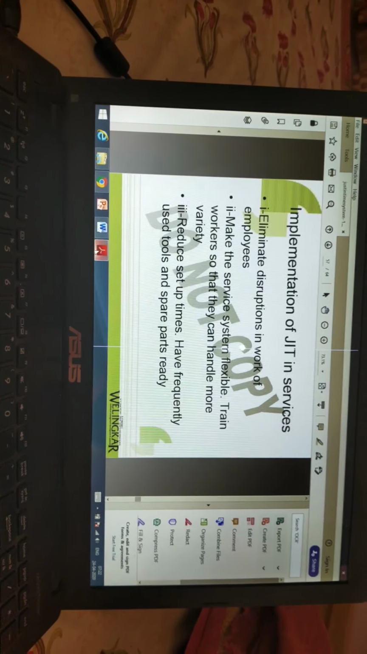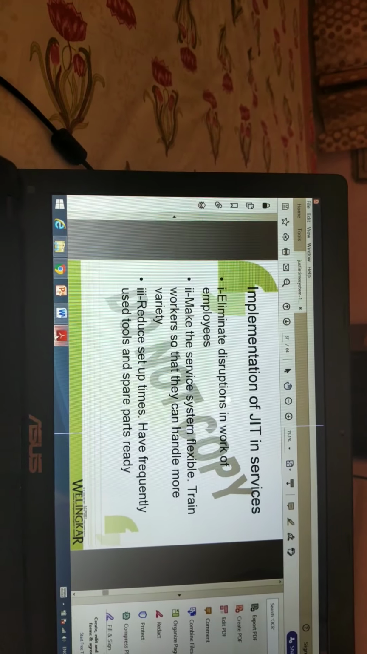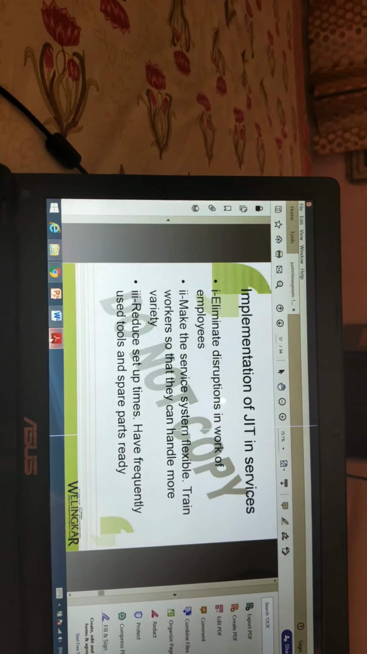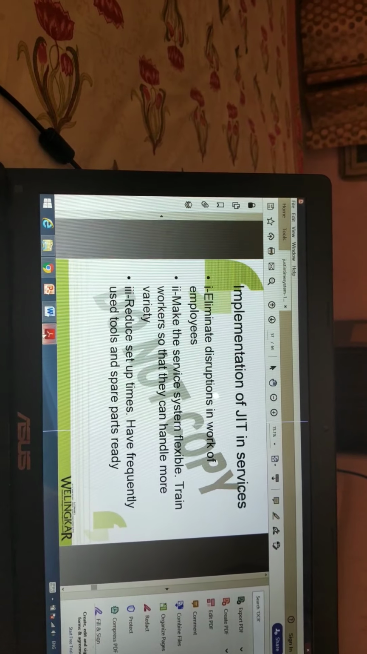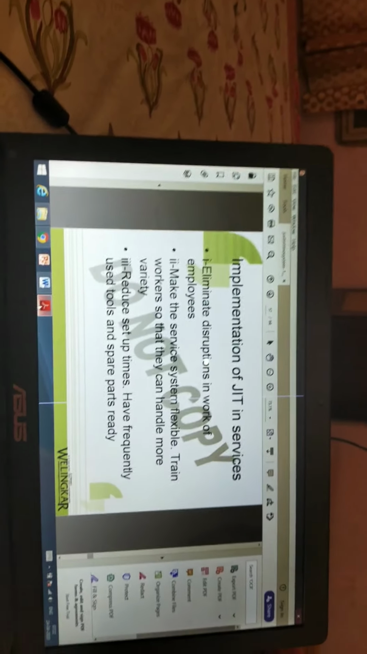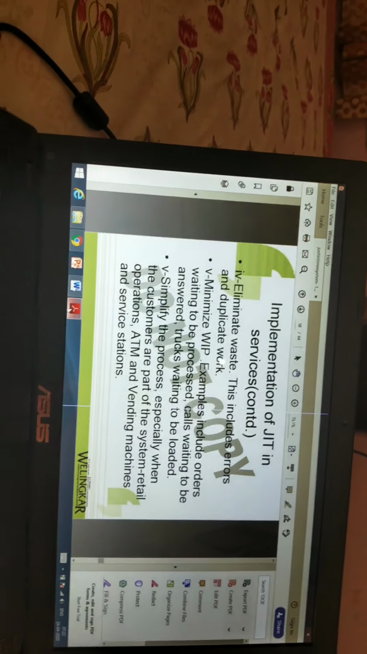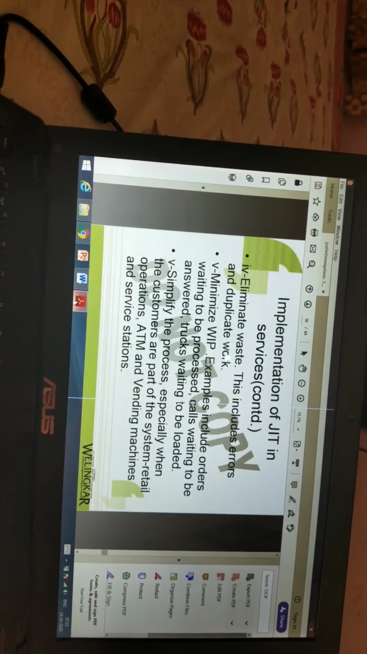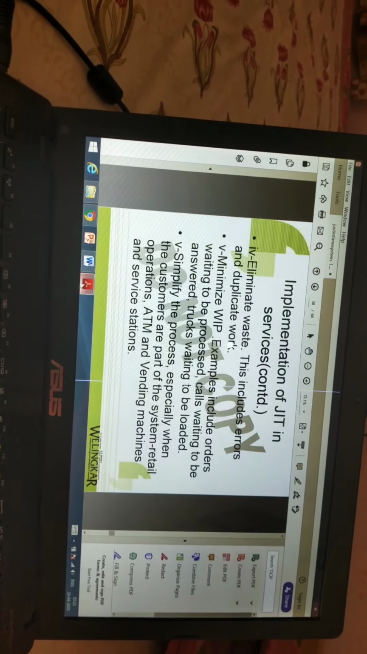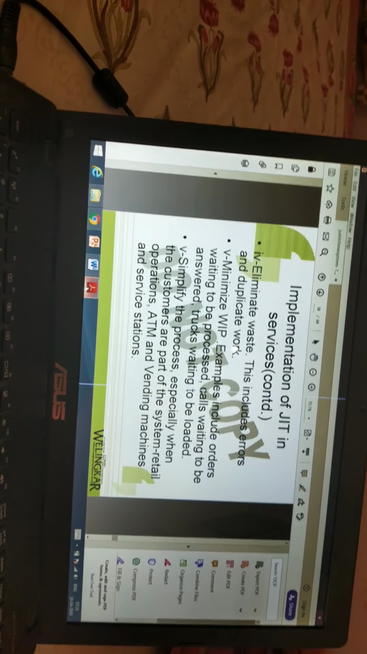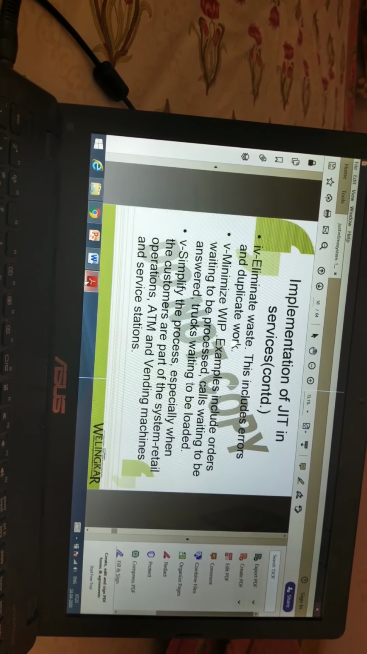Implementation of JIT services. During implementation, eliminate disruptions in the work of employees, make the service system flexible, train workers so that they can handle more variety, reduce setup times, have frequently used tools and spare parts ready, and eliminate waste, which includes errors and duplicate work. Minimize WIP. Examples include orders waiting to be processed, calls waiting to be answered, trucks waiting to be loaded.